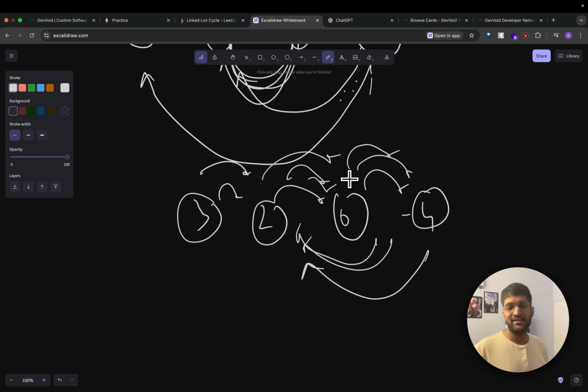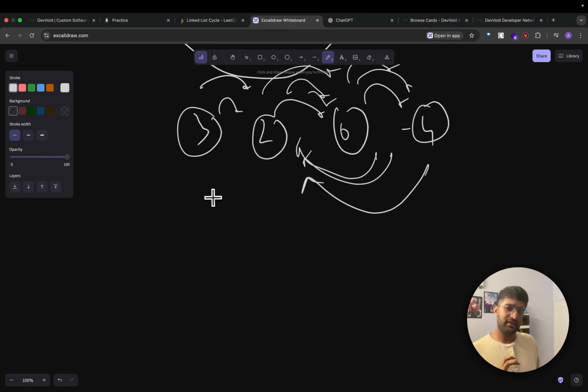There's no place that says my next is going to be null, and that was our criteria, if you remember in the previous problems, to stop iterating a linked list. That is, the next does not exist. But in this case, there is no such point. So our loop will become infinite and it will never end. Got it? If you say while next is not equal to null and loop it, it's never going to end. And that's what I want to bring into the picture here. That is the issue with cycles, and that's why you should not make cycles, first of all, in a lot of scenarios, because it could cause infinite loops. Got it? Now, coming back to the problem, let's see how to approach this.